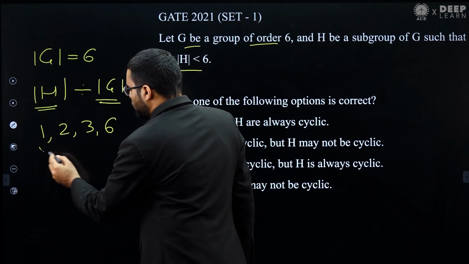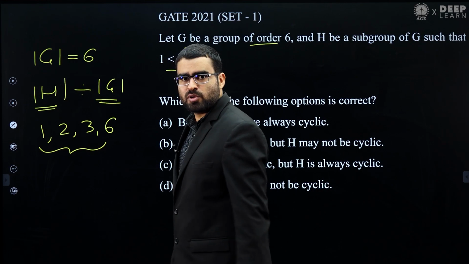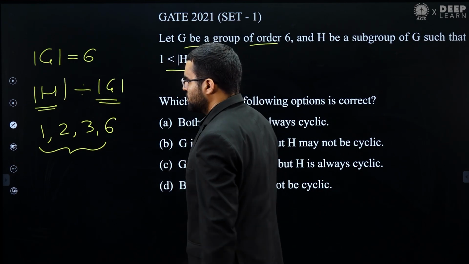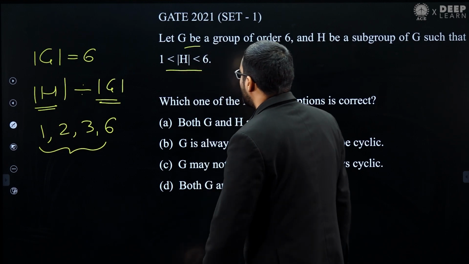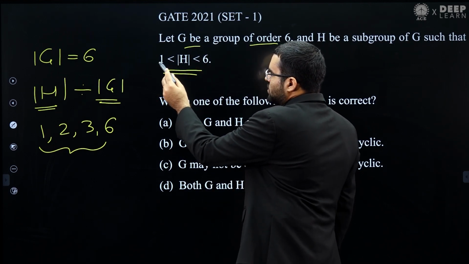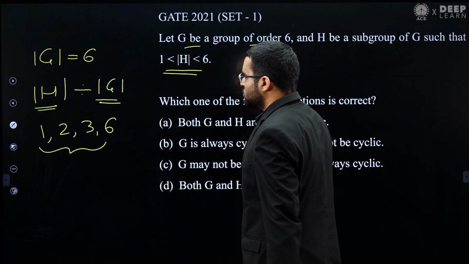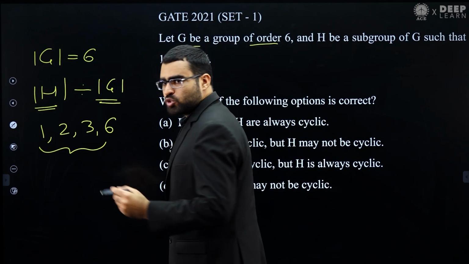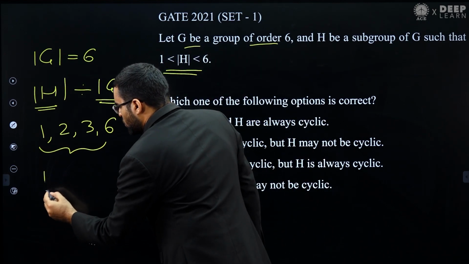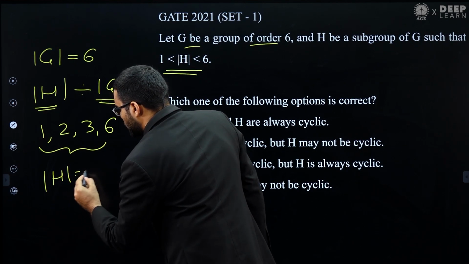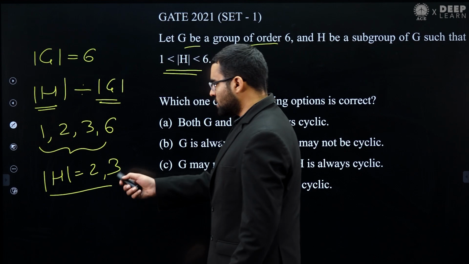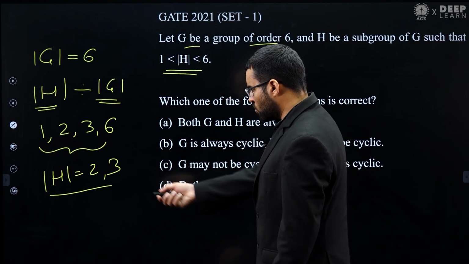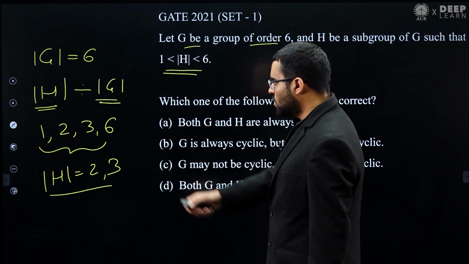These are the possible orders of a subgroup H of G. But he is saying that the order of H is not 1 and not 6. So the order of H can be either 2 or 3. Remember, these are the possible values for the order of H.